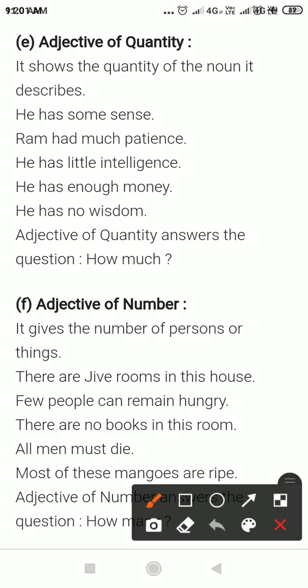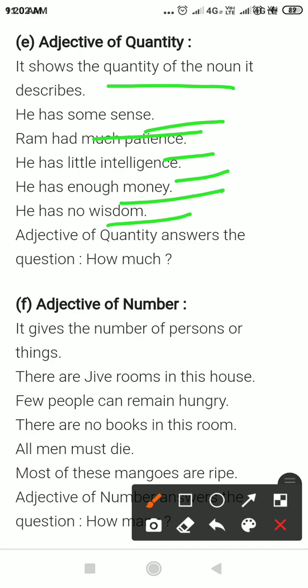Adjective of quantity shows the quantity of a noun. He has some sense. Ram had more patience. He has little intelligence. He has enough money. He has no wisdom. Adjective of quantity answers the question: how much?